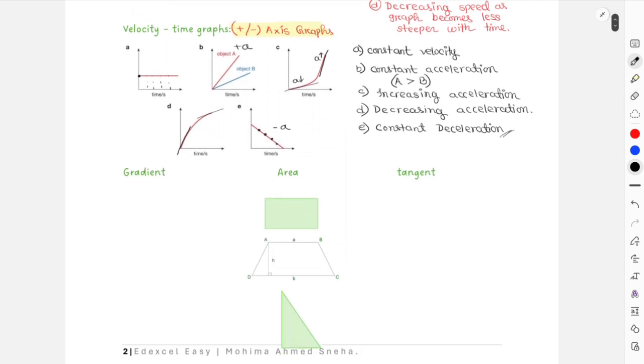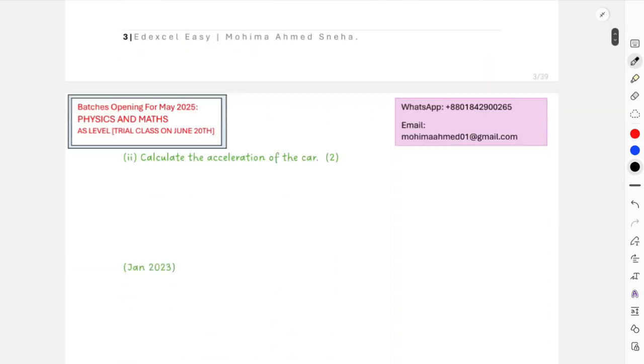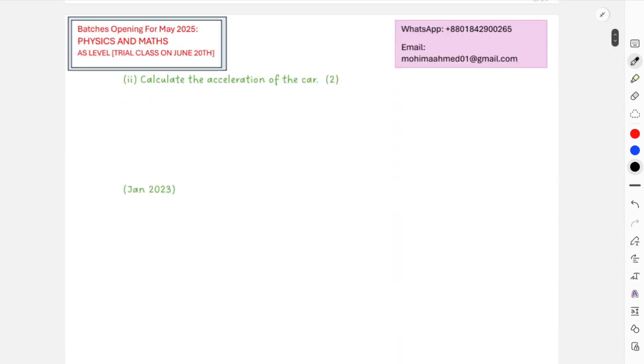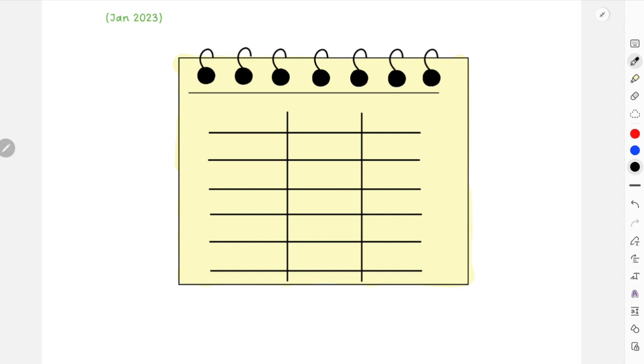Other than that, we're going to understand now gradient calculations for a straight line, gradient calculation for a curved line, and the area under the graph. Wait, let me see if I have much space over here. I actually want to explain one more thing. Even though I didn't discuss speed time graphs, acceleration time graphs or displacement time graphs, we still need to know what you're going to get from the area under the graph or the gradient for these types of graphs.